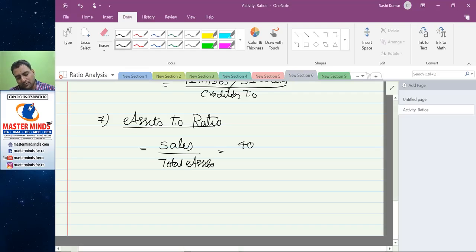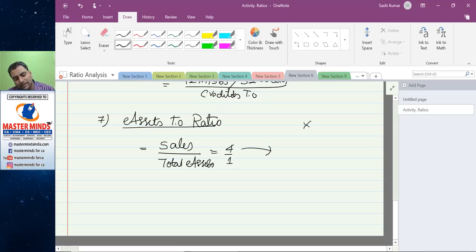Suppose you got 400 lakhs revenue out of 100 lakhs. Your asset turnover ratio expressed in times is 4 times. So this means for every rupee invested in your assets, you got 4 rupees of revenue. So once you have computed this asset turnover ratio, it should be compared with other firms.